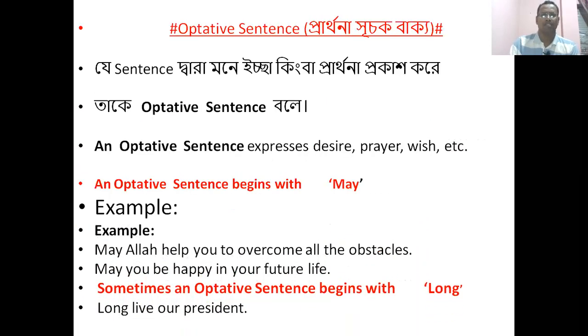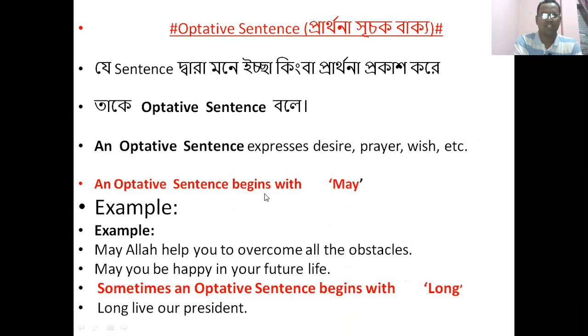Let's see the optative sentence. What is an optative sentence? Dear learner, do you know the definition of an optative sentence? Look at the definition of an optative sentence. An optative sentence expresses desire, prayer, wish, etc.